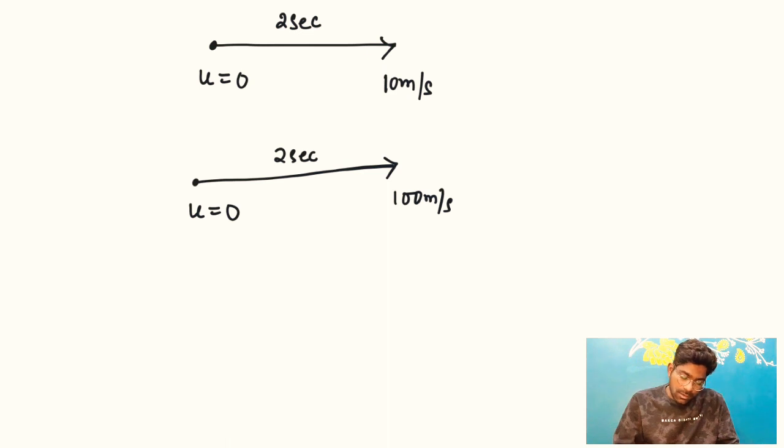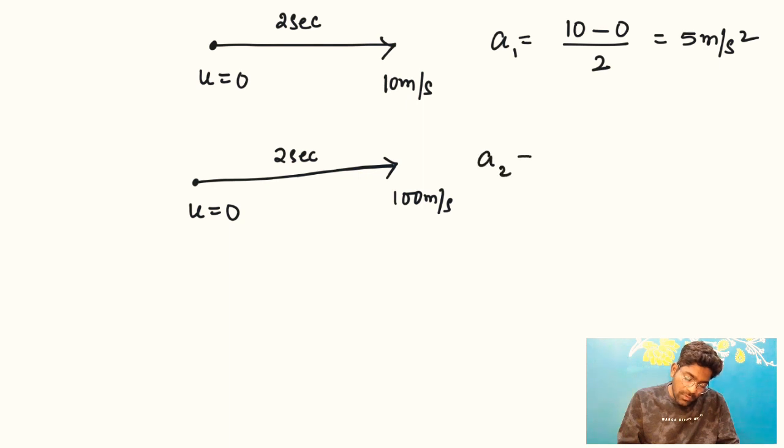You will see that the first object, what is the acceleration it has? We know how to find acceleration: change in velocity by time, right? So that will be 10 minus 0 by 2. So that will be 5 meter per second square. Then what is the acceleration in the second case? It will be 100 minus 0 divided by 2.